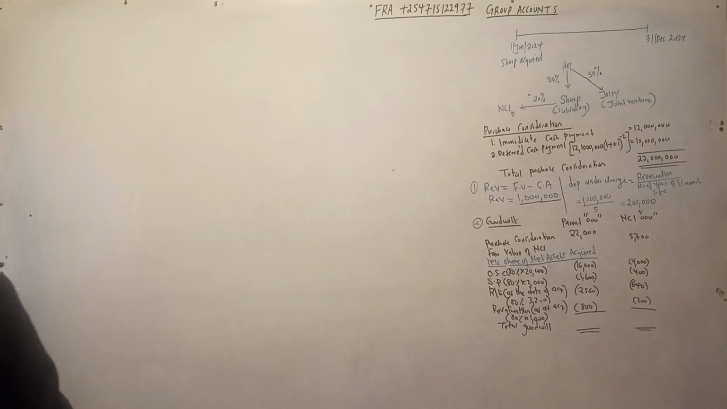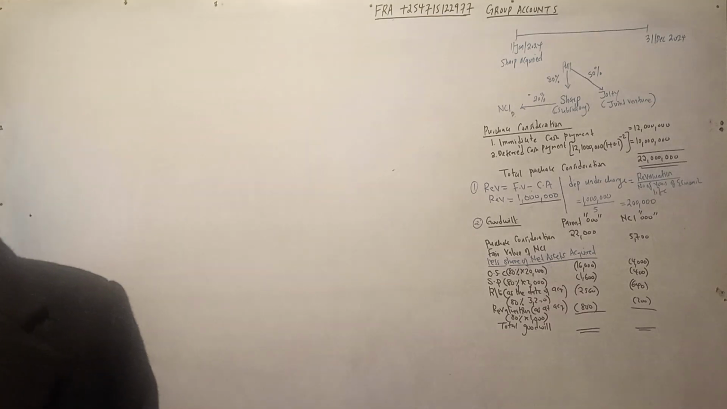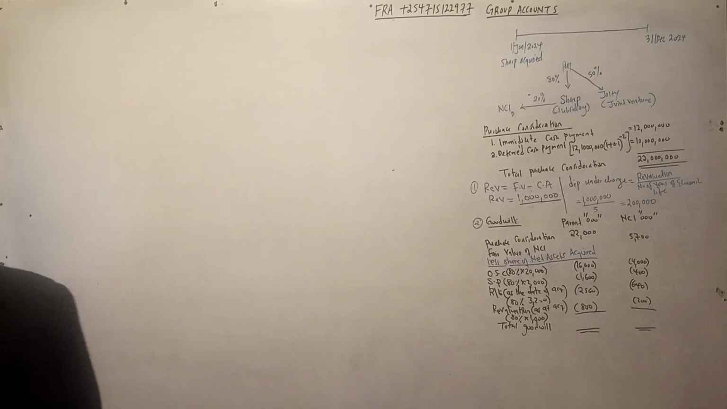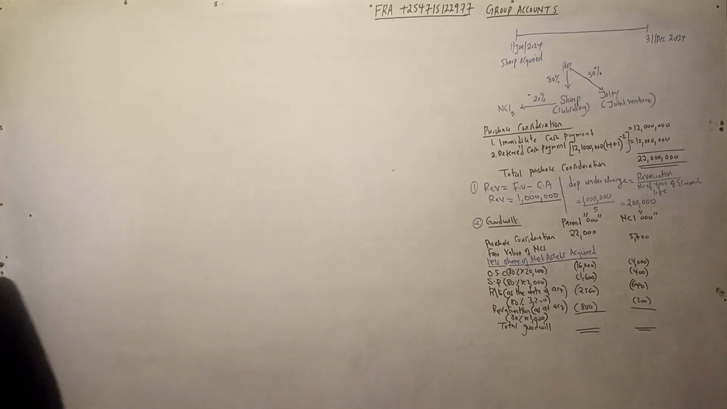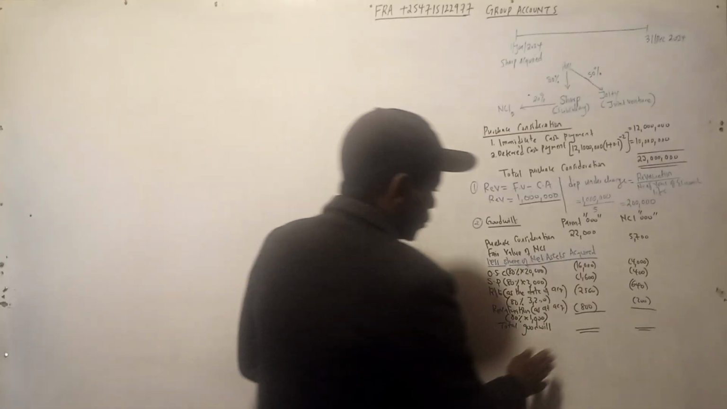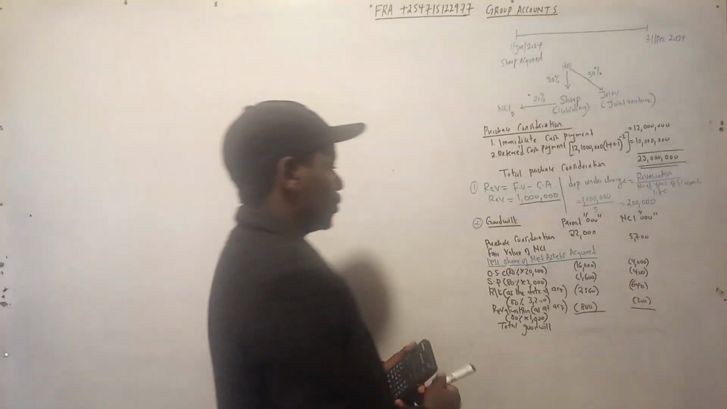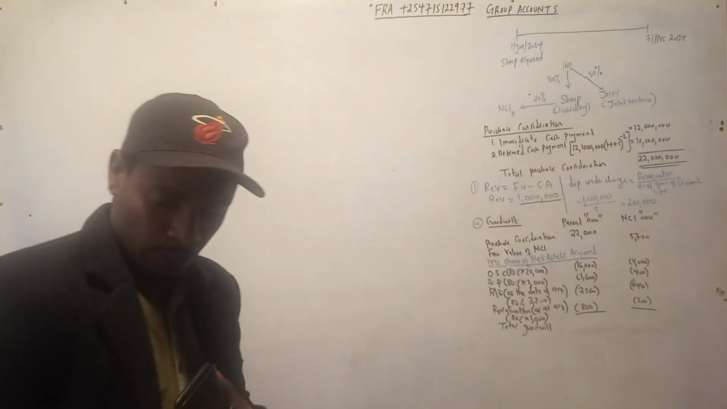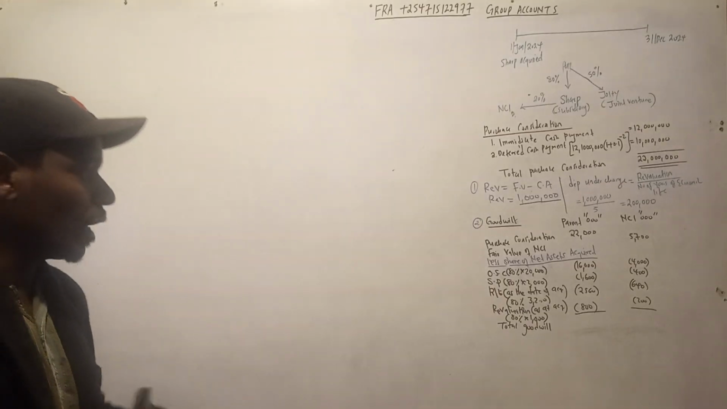Information number 4, let's read it together. Impairment review performed on 1st August 2024 revealed that the goodwill arising from Sharp Limited had been impaired to an extent of 20%. So there was an impairment actually, and we need to account for it. But before we account for it, let us find the total goodwill before impairment.